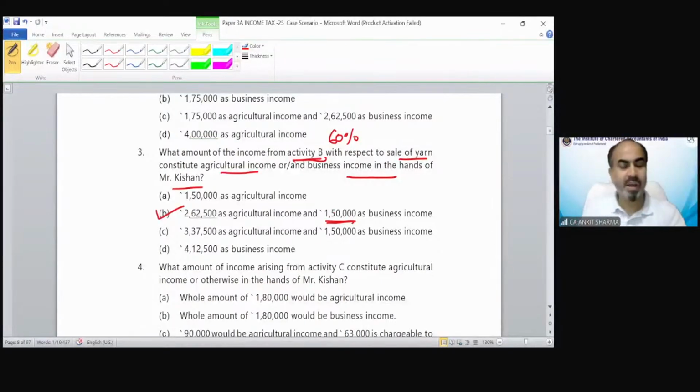I hope it's clear. This would be clear if you go through the provision ones. If you have any confusion, kindly go to the provision ones and the example we have solved for this kind of case. You can watch the full class also, in which we have discussed this provision in detail, and you will be able to understand the solution process.